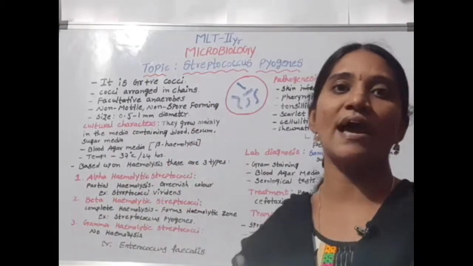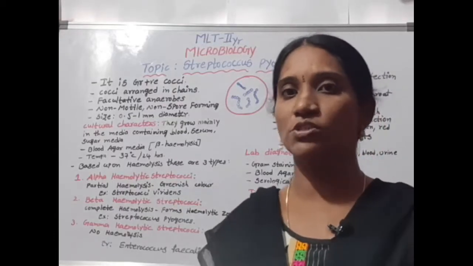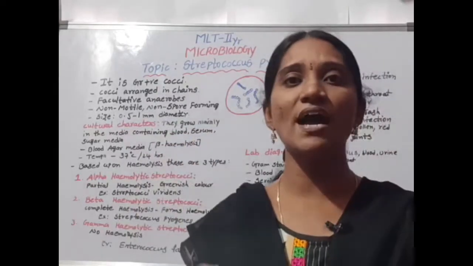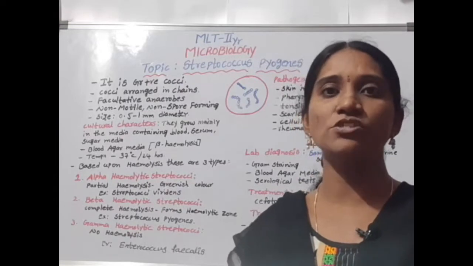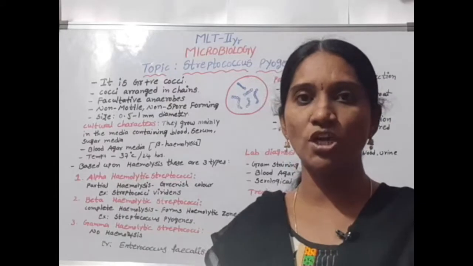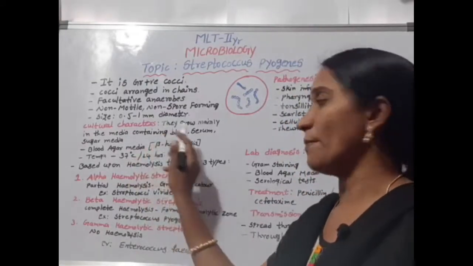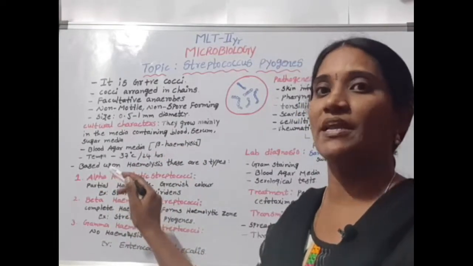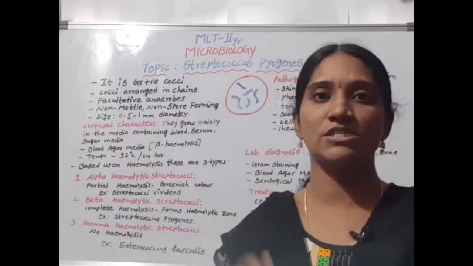Now the cultural characters. Cultural characters means in which media the Streptococcus grows. They grow mainly in media containing blood, serum and sugar. These nutrients are essential for the growth of Streptococcus. The blood agar media is the media prepared with blood. In blood agar media, it shows beta hemolysis.